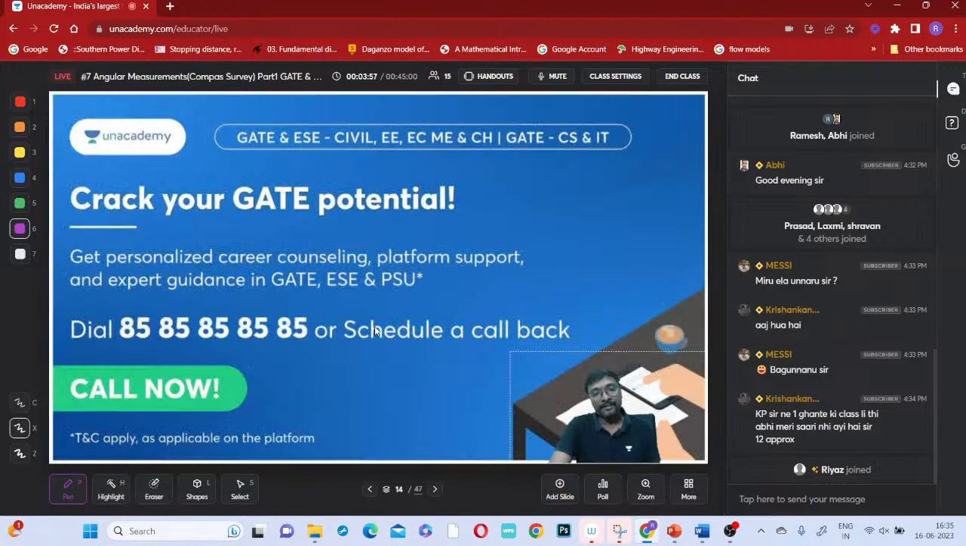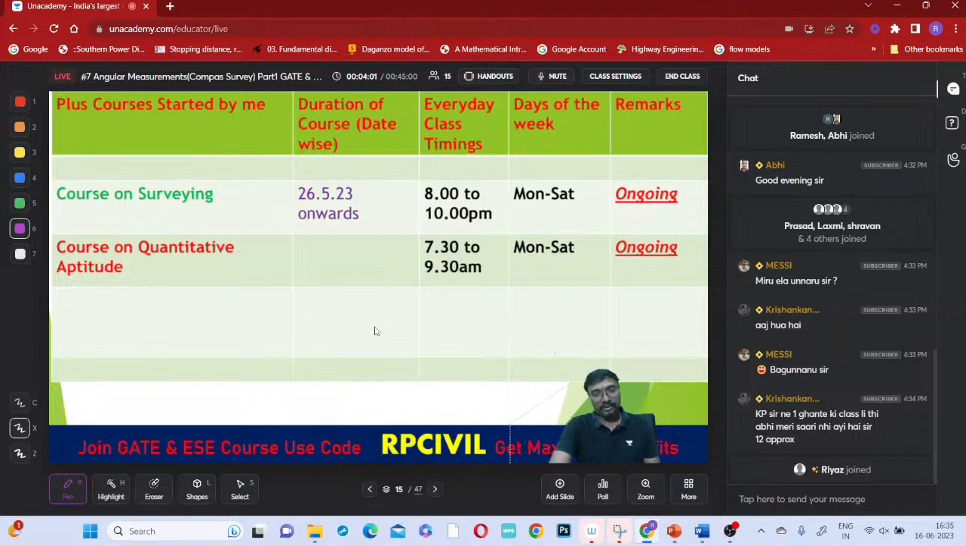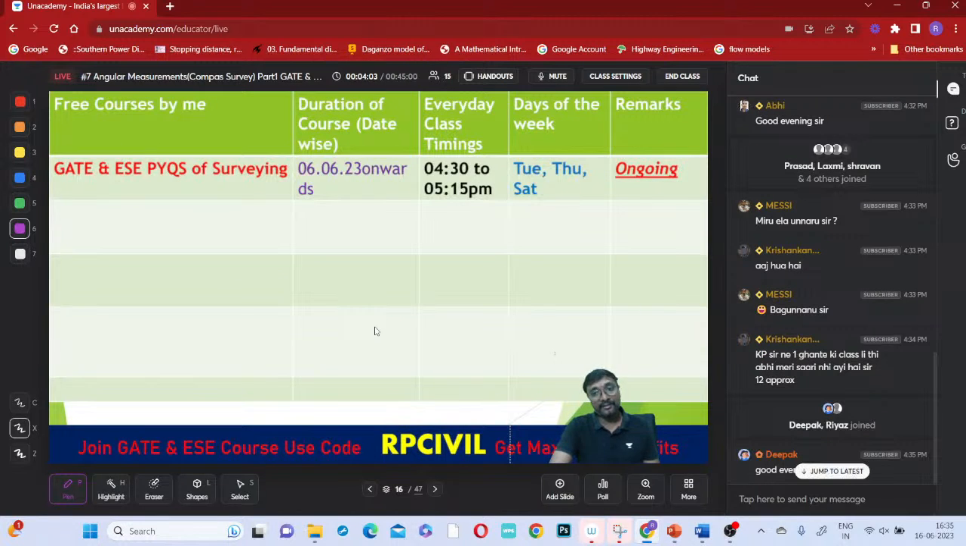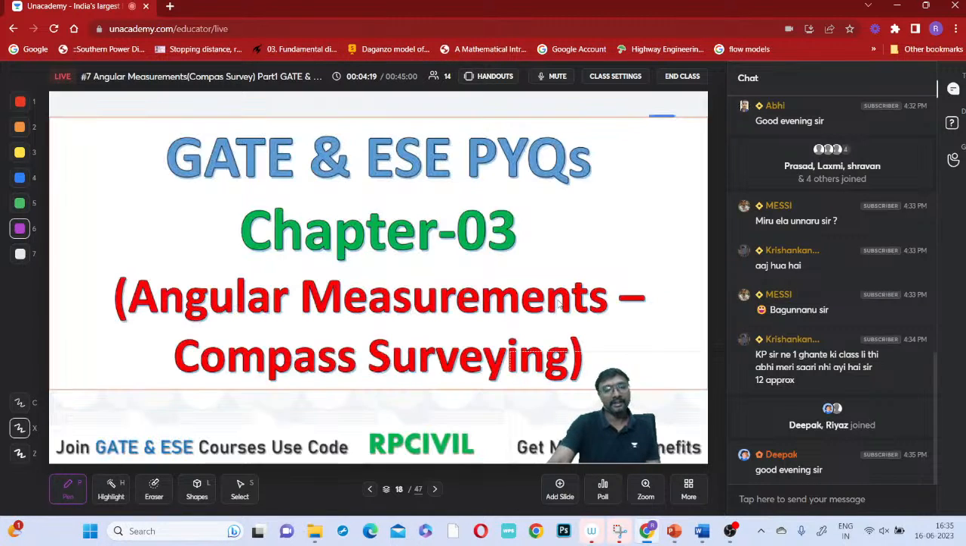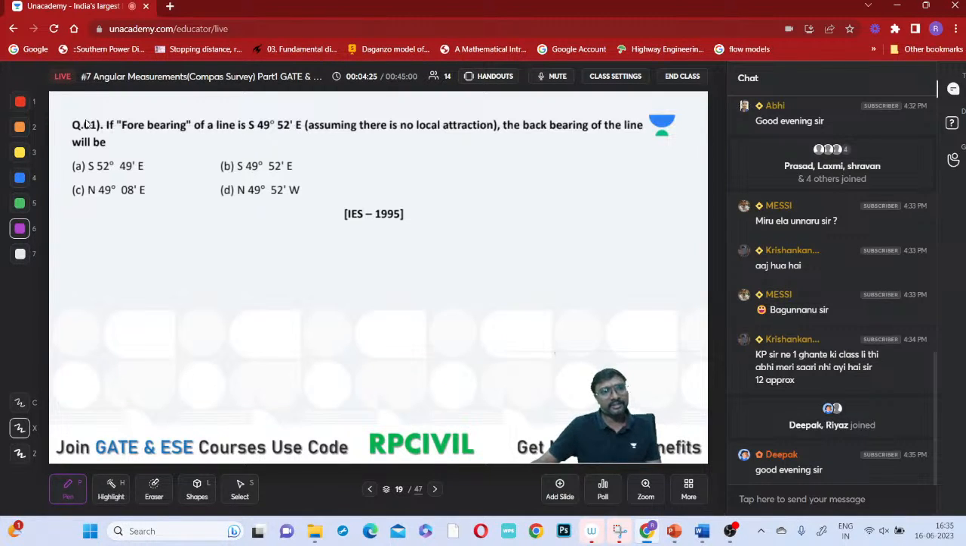Now coming to this, these are all the plus courses we are doing now, and this is the free course series we are doing, GATE and ESE PYQs of surveying. Whenever any plus course is going on, if you are doing the PYQ sessions parallelly, then it will be good. So angular measurements we are doing, that is compass survey part 1. Now GATE and ESE PYQs of this chapter 3, angular measurements, compass survey. So this is the first question.